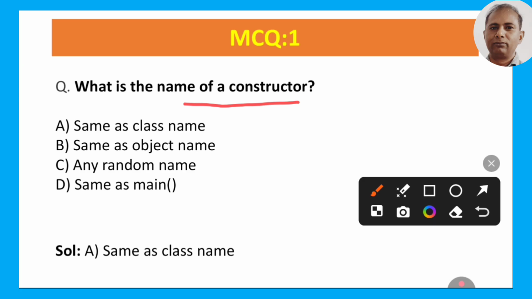I think we have discussed that we should keep the constructor name the same as the class name. We cannot keep the object name, any random name, or main, so these three options are wrong. In the case of the constructor, the name should be the same as the class name. So option A is the correct answer here.